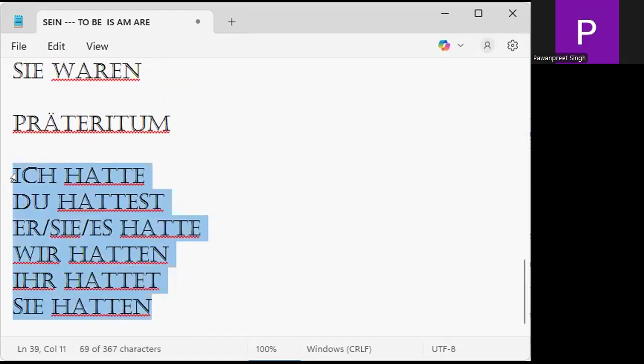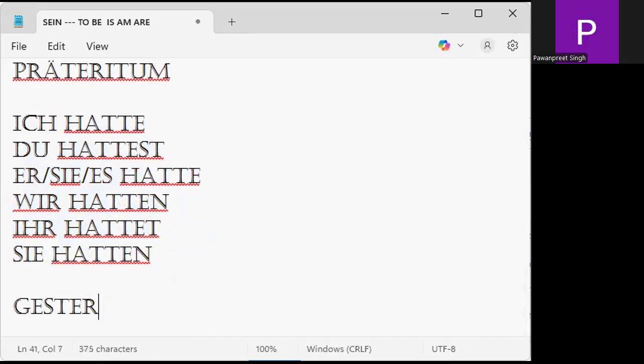Repeat after me. We have done it yesterday. Gestern. What is gestern? Yesterday. Gestern. Pen down please. Yesterday. Is it clear to you? We need to practice in the past also. Ich hatte, du hattest, er, sie, es hatte, wir hatten, ihr hattet, and sie hatten.